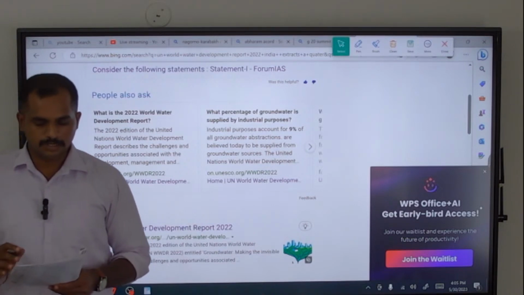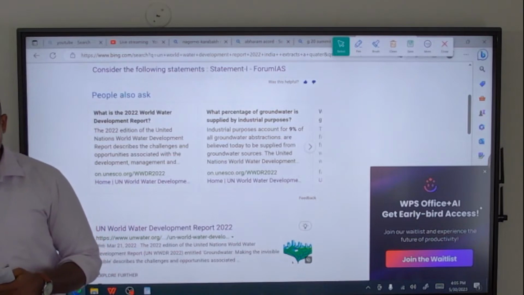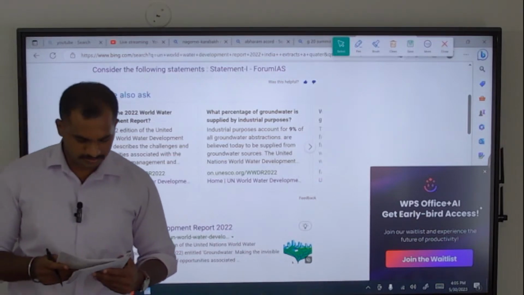So the second statement is wrong. So option C, statement 1 is correct and statement 2 is wrong, is the correct answer for this.